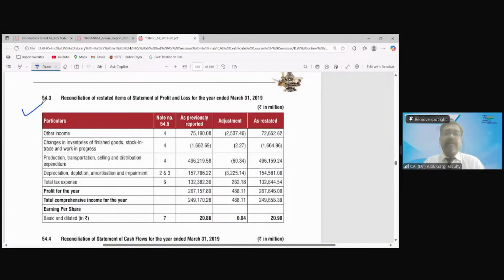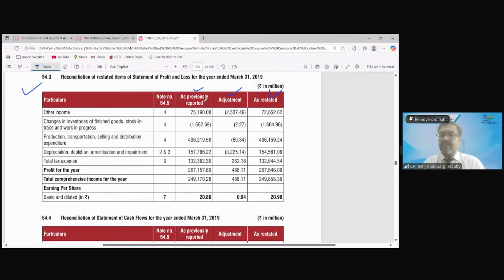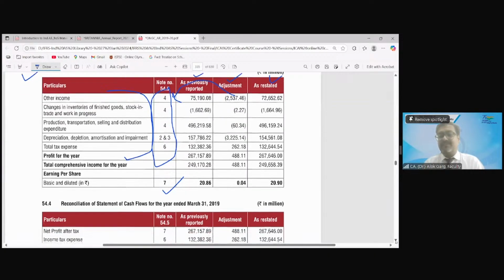Reconciliation of P&L. Previously reported, adjustment and restated. Okay. Is that clear? So you can see all the impacted items, they have given the reconciliation because P&L is only for the last year, and that is why they have given the reconciliation for the last year P&L with adjustment and restated. And they have also explained what the adjustment is. And they have also given the impact on the basic and diluted earnings per share.